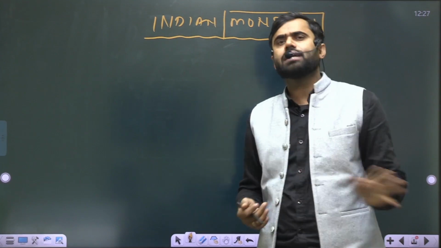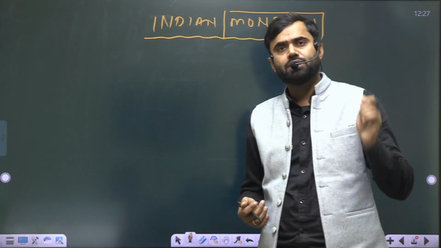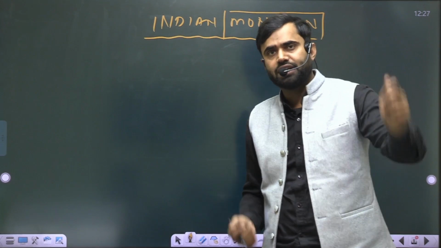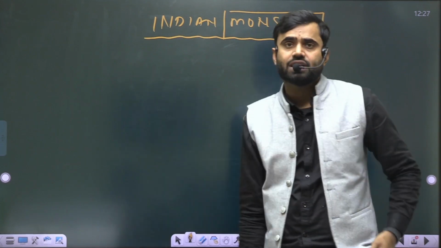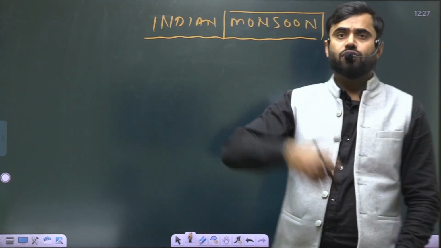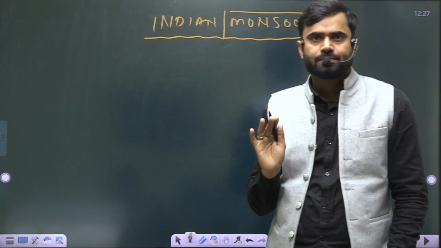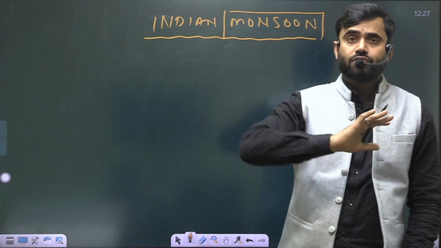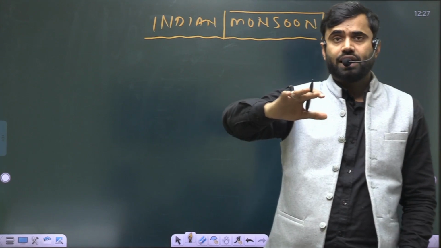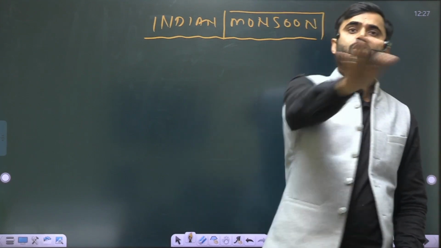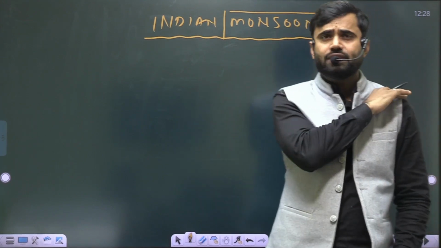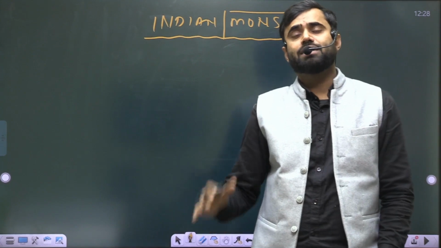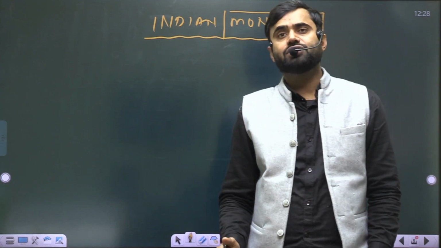Each and every year you can easily find that some questions come from the Indian monsoon, in the form of agriculture, in the form of drought, in the form of each and every point. So right now I told you the number of factors which are directly or indirectly responsible for the Indian monsoon, but no one in the world can predict exactly the route and shape of the monsoon.